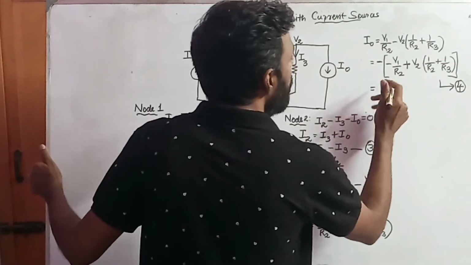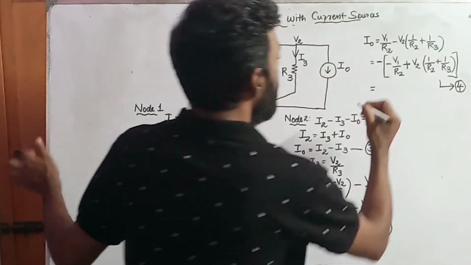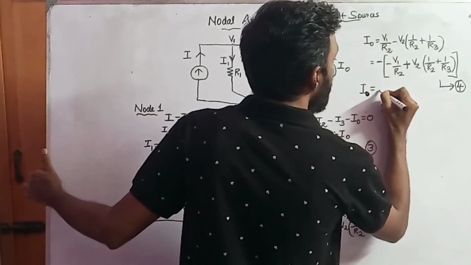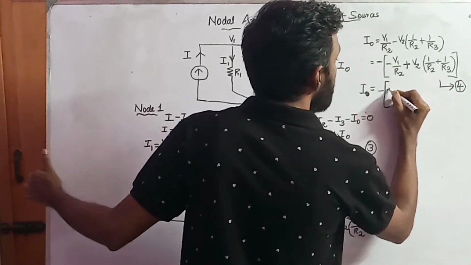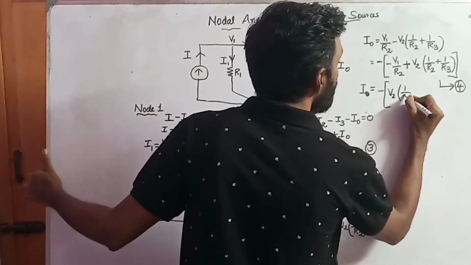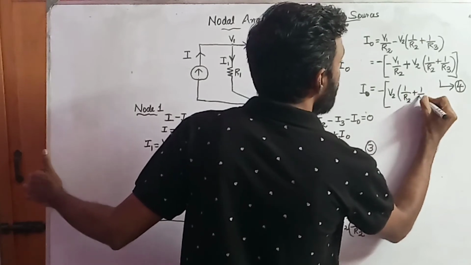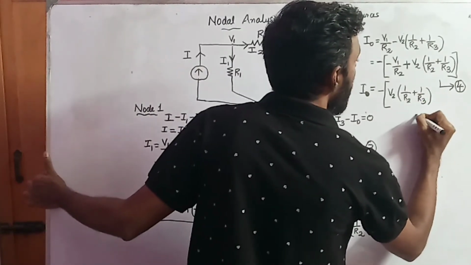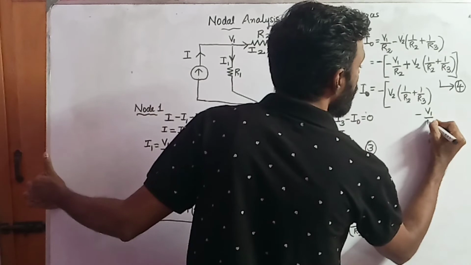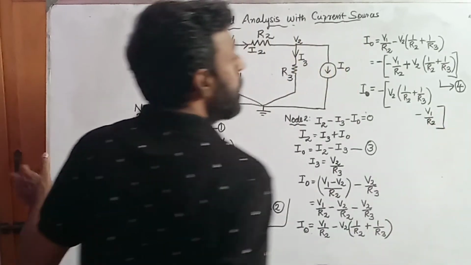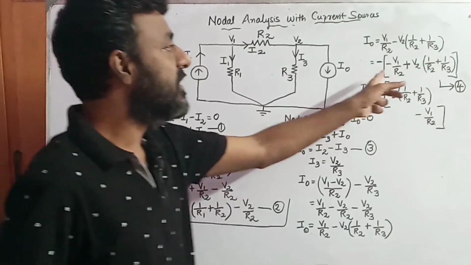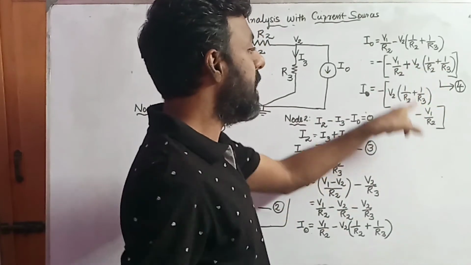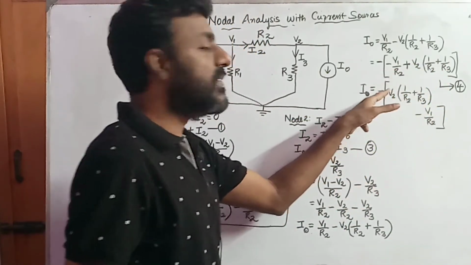I naught can also be written as minus of V2 into 1 by R2 plus 1 by R3 minus of V1 divided by R2. So this term I'm bringing to this side, and this term I'm taking to the other side. So it will be V2 into 1 by R2 plus 1 by R3 minus V1 by R2, with the negative sign out of the bracket.